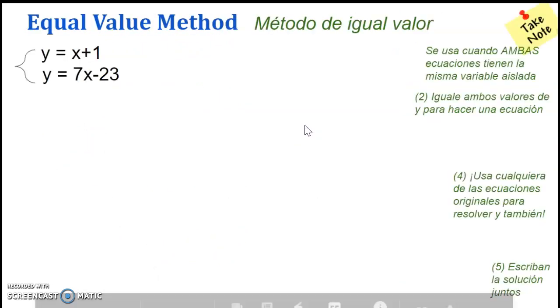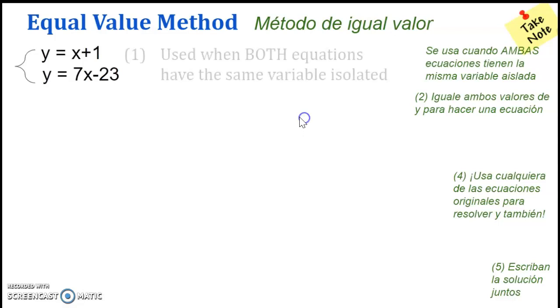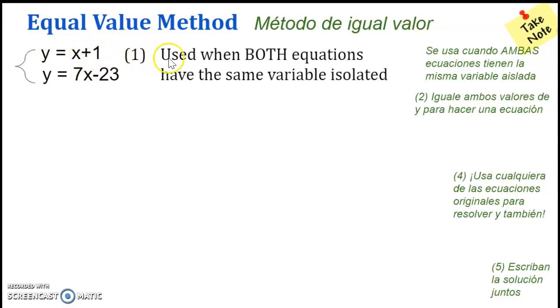So I want you to follow with me and take notes this time. The equal value method is used when both equations have the same variable isolated. By that I mean it has to be a y and a y. It can't be y here and x here. It has to be y is equal to, with nothing else around the y. The y does not occur here or here. y only occurs on the left hand side by itself with the equal sign, so you have the same variable isolated.